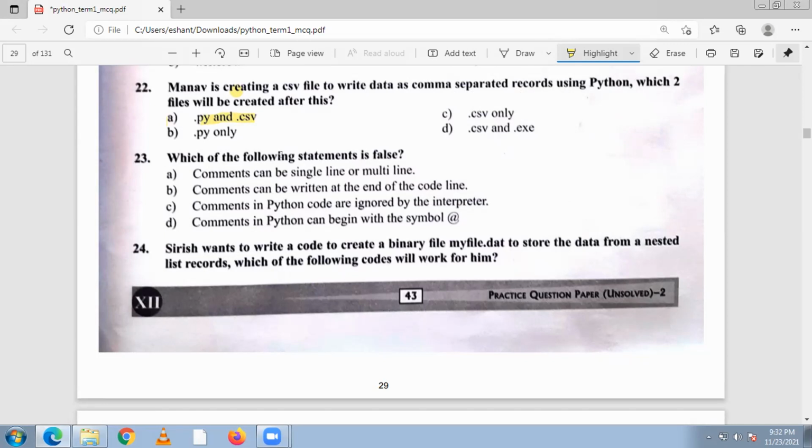Now, which of the following statements is false? Comments can be single line or multi-line. True. Comments can be written at the end of code lines. Yes, we can write wherever, either at the start or no issue. Comments in Python code are ignored by the interpreter. Yes, true. Comments in Python can begin with the symbol. This is wrong. Okay, so D is the right answer.